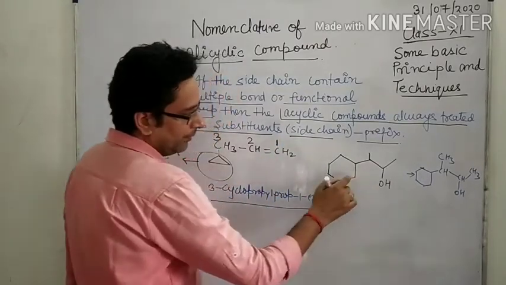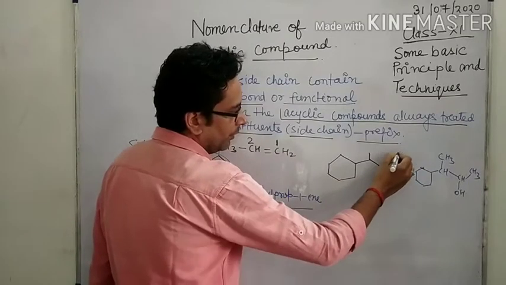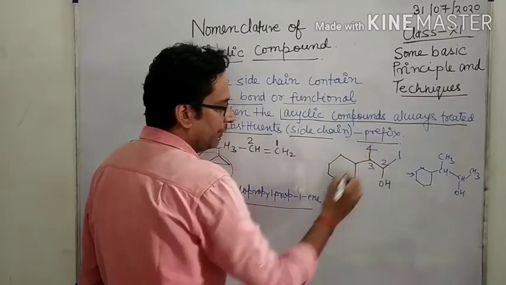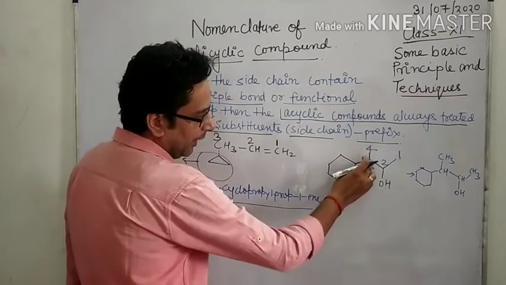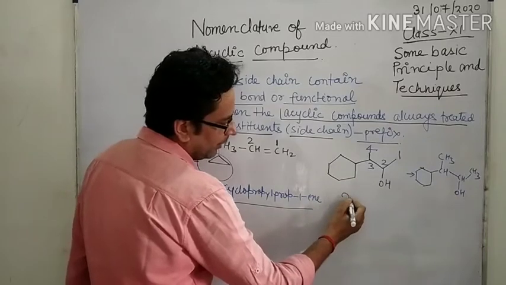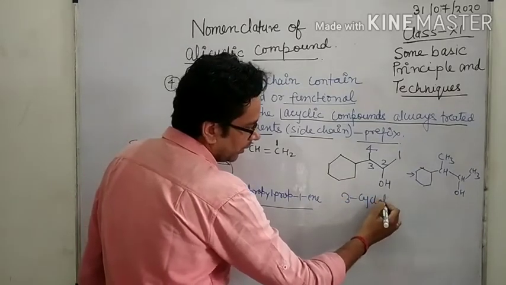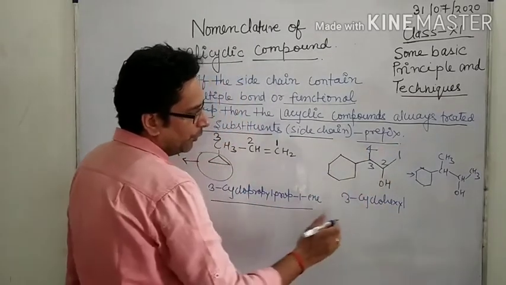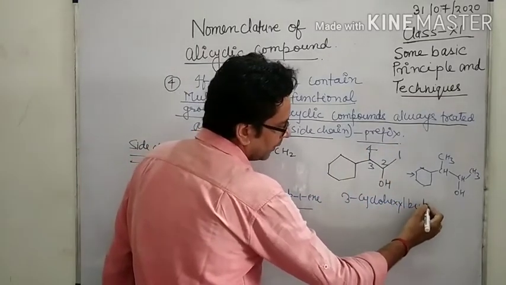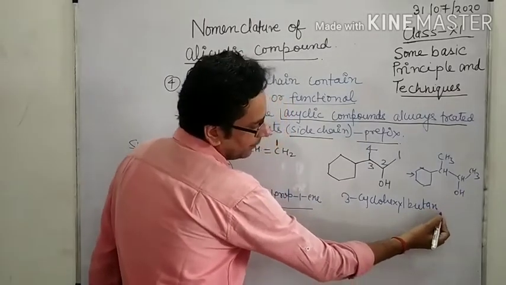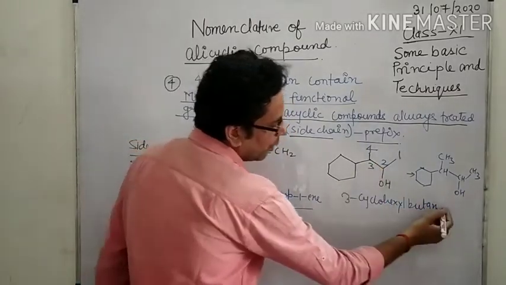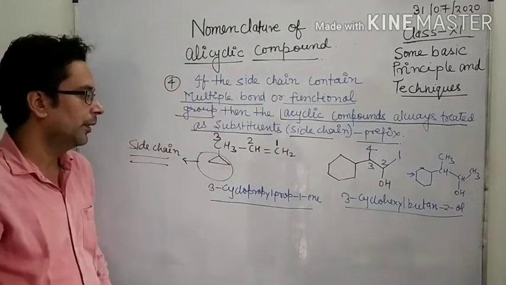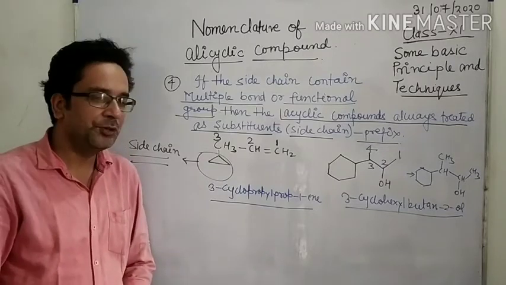So give the numbering: 1, 2, 3 and 4. The third carbon has 3-cyclohexyl, and the total number of carbon is 4. Butane, look here, not 'e', butane, and 2-ol. The name of this compound is 3-cyclohexyl butan-2-ol.